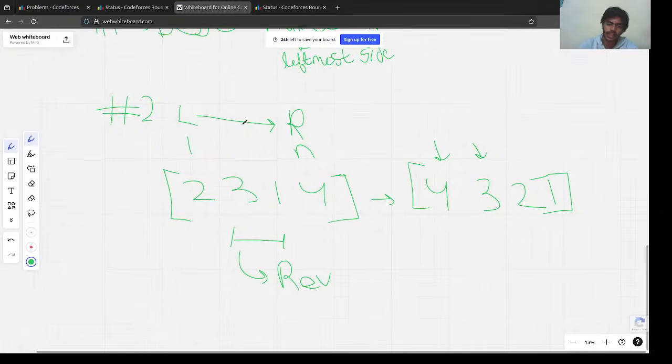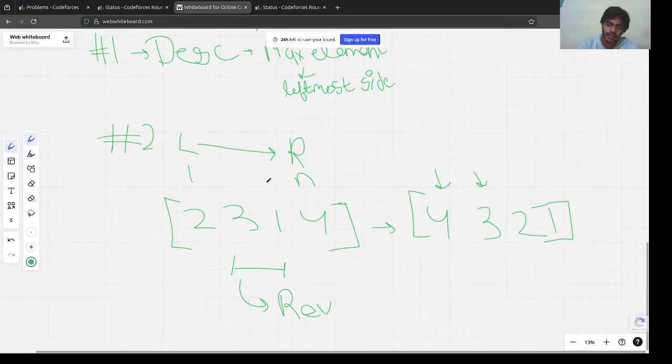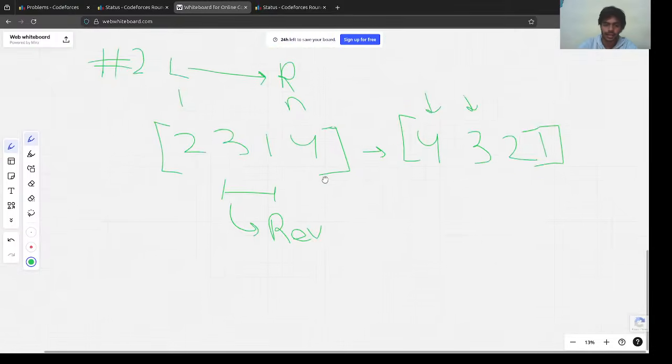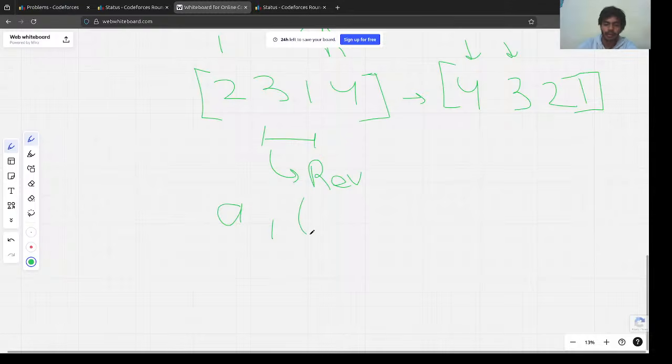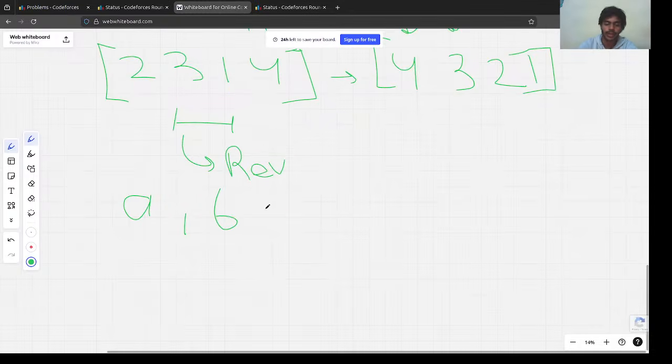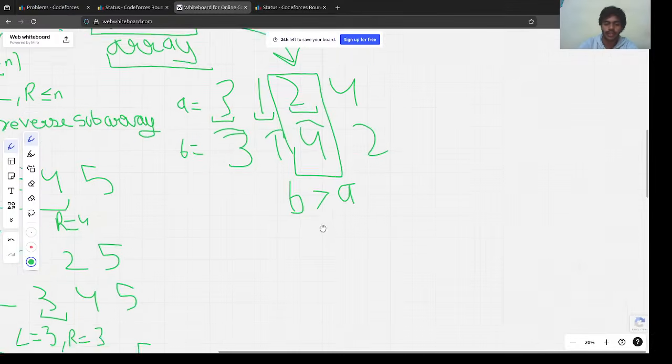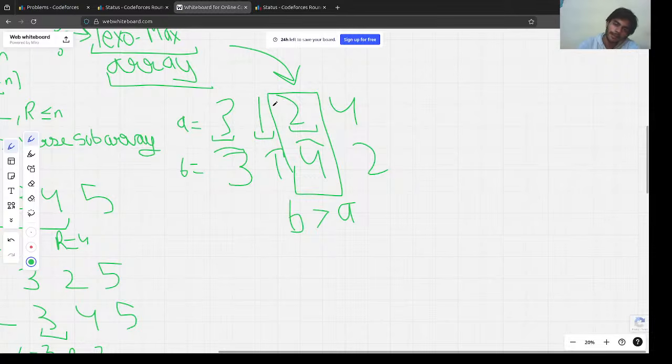So the second observation is that we have to start from the left and then go to the right, because to compare two arrays A and B, by definition, what we did where I explained the solution, we started from the leftmost side, and at the index where both elements were different, we checked whose element was greater, either A's or B's, and whosever element was greater basically was the lexicographically maximum or lexicographically greater array.